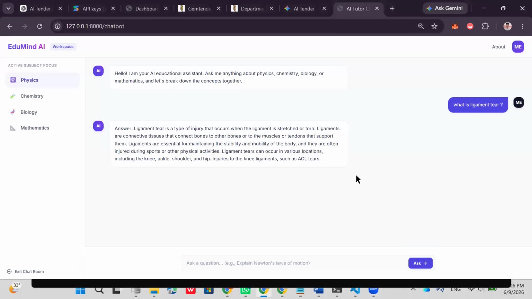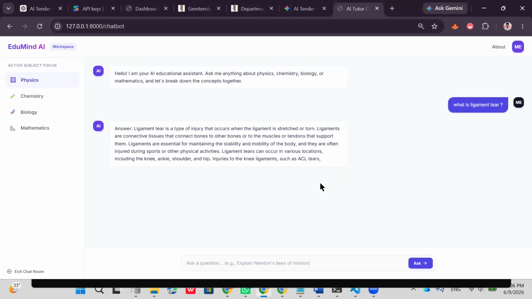Here it gives the answer. For example, a ligament tear is a type of injury that occurs when the ligament is stretched or torn. Not only for physics, chemistry, biology, mathematics, we have done the fine tuning, so it will give the most accurate answers. You can ask out of this as well.